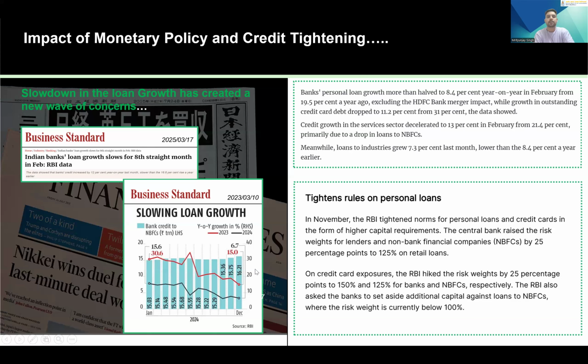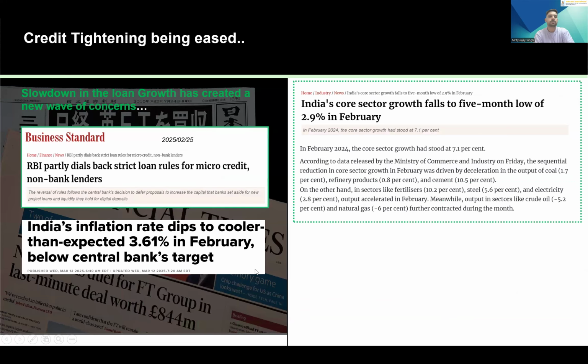And so because of that, now RBI is thinking of easing the credit tightening. Recently, RBI has dialed back the strict loan rules for microcredit non-banking lenders. Moreover, in the current scenario, India's inflation rate has also dipped to 3.61%, below the central bank's target. They were thinking about 4 to 5%, but it has dipped to, say, 3.6%.